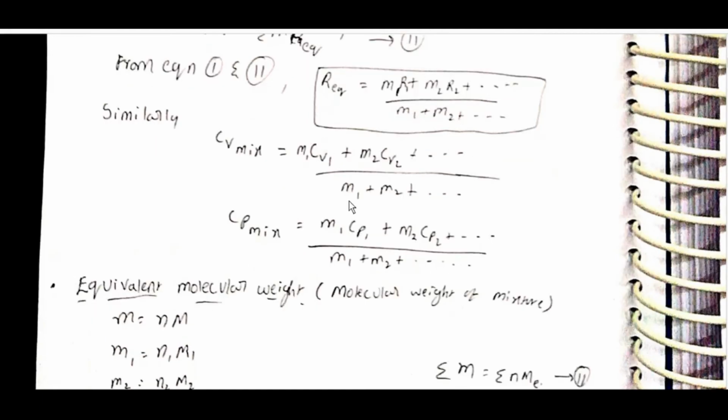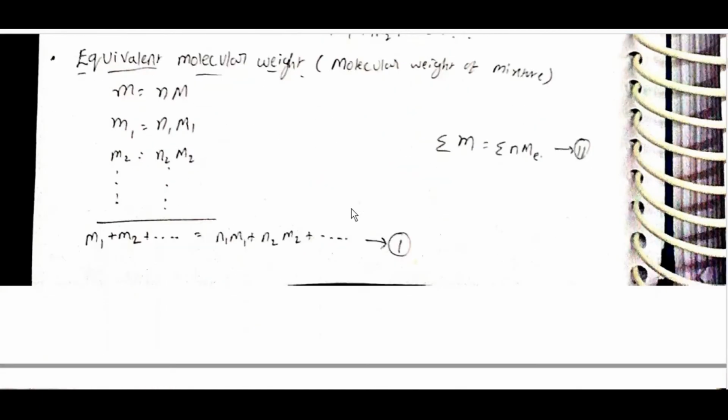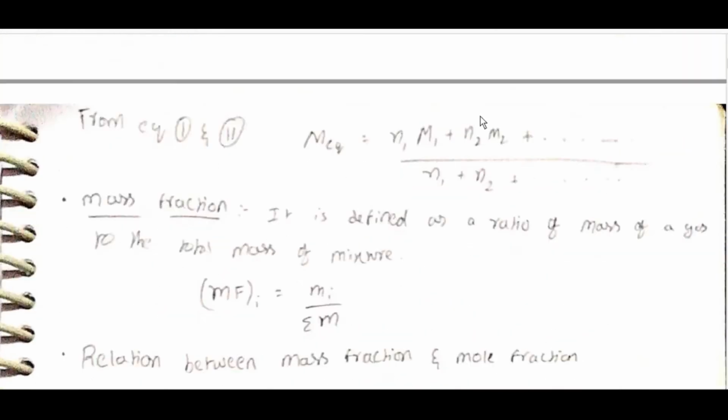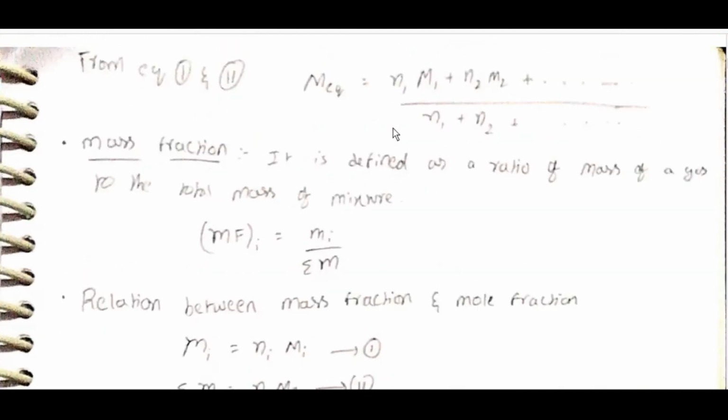Equivalent molecular weight of mixture: m is equal to N capital M. m1 is equal to N1 capital M1, and so on. m1 plus m2 and so on is equal to N1 M1 plus N2 M2, so Σm is equal to ΣNM. From equations 1 and 2, M equivalent is equal to (N1 M1 plus N2 M2 and so on) by (N1 plus N2 and so on).